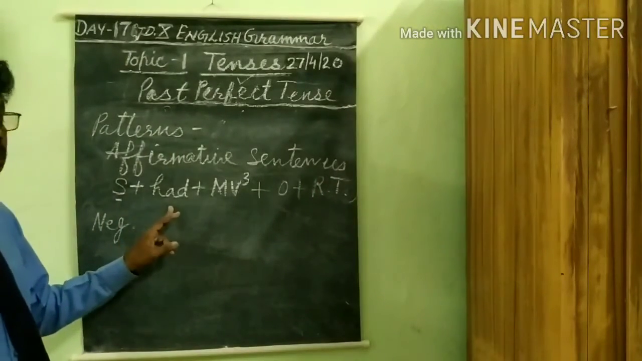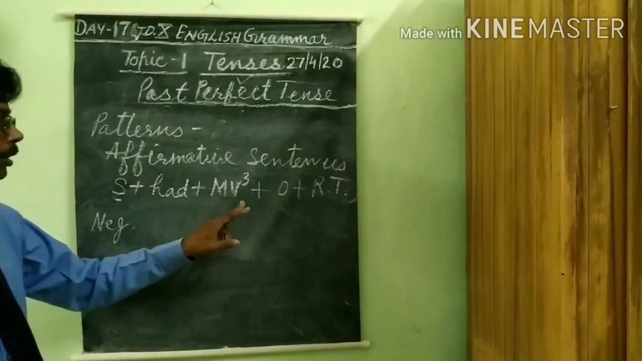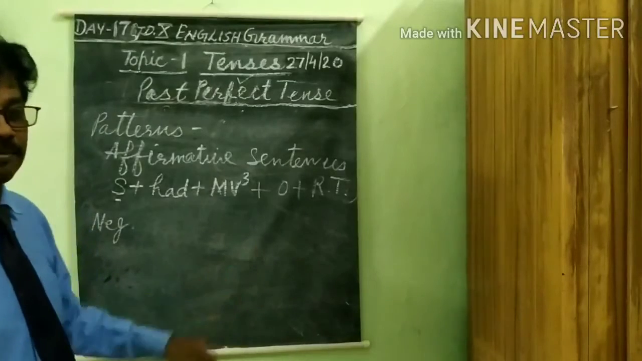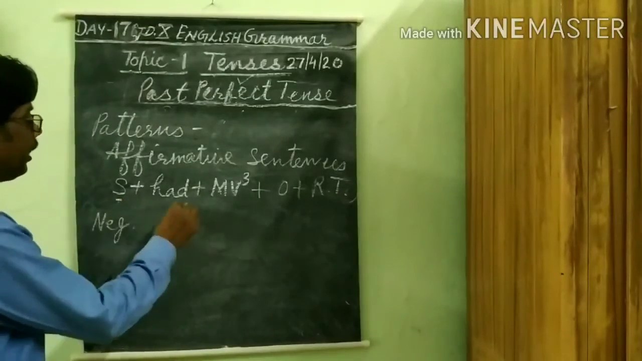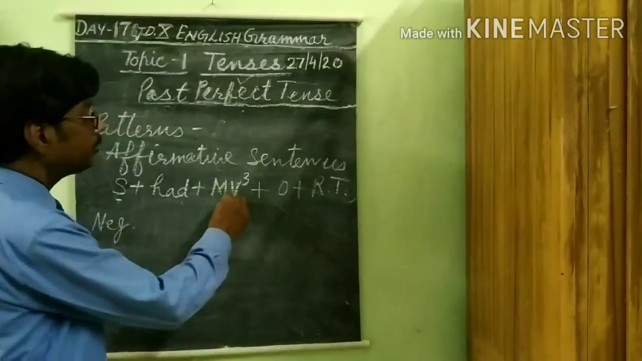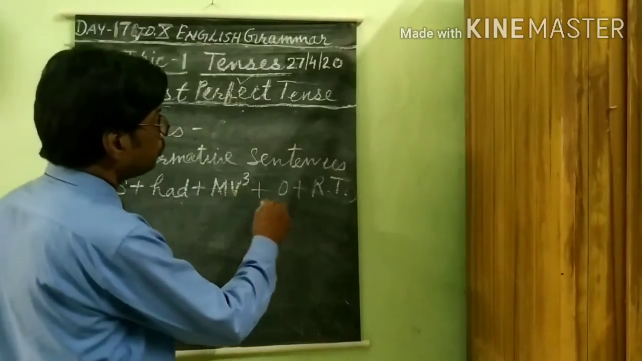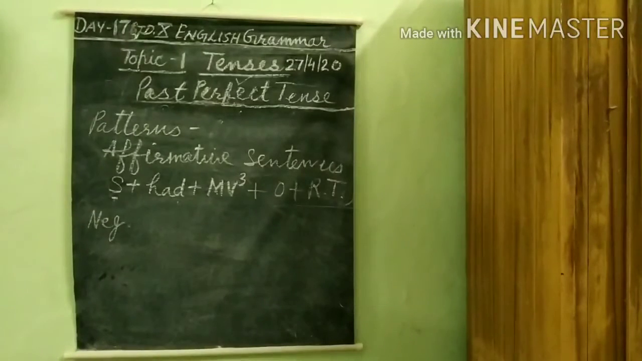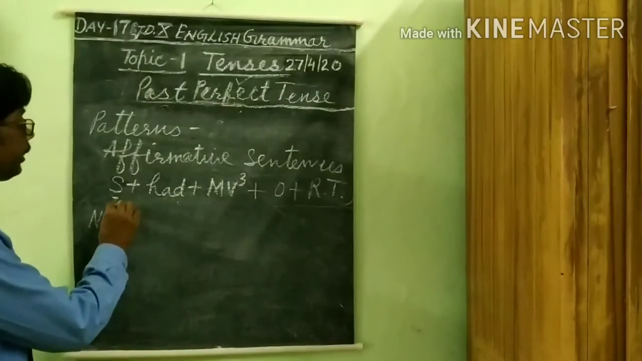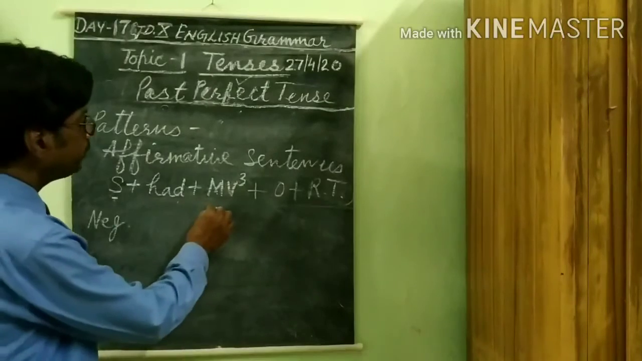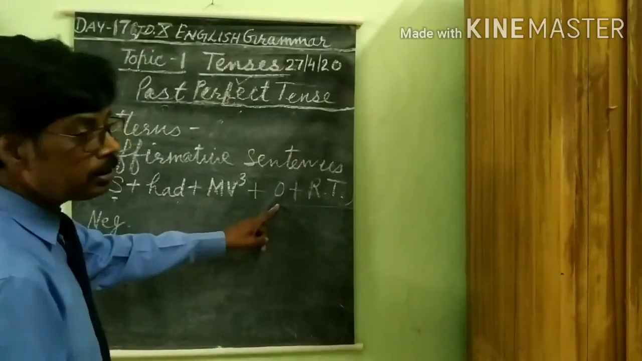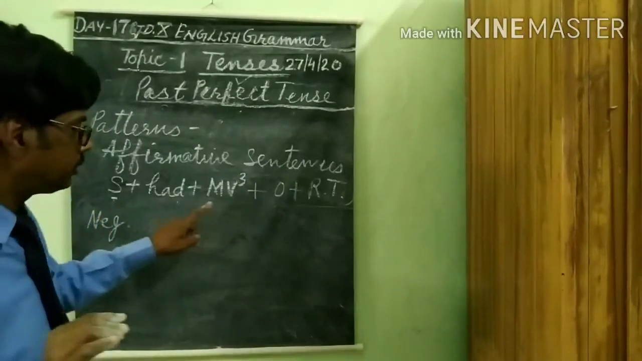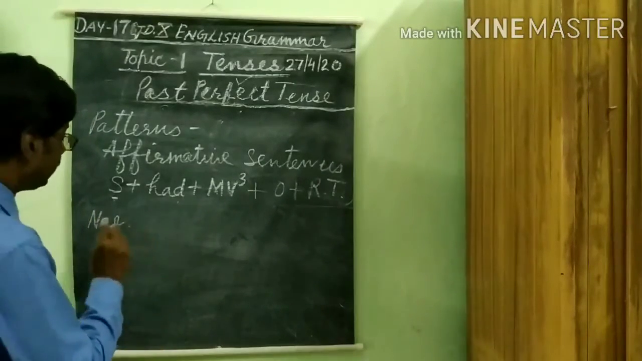She had worked hard to pass the examination. This is the example of this. She had worked hard to pass the examination. I had washed my clothes myself. This is the example.